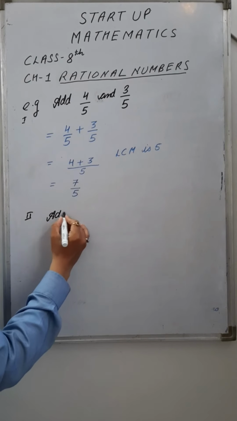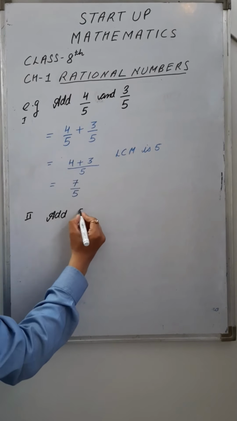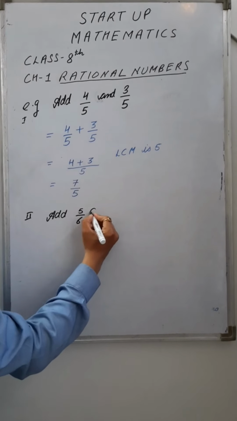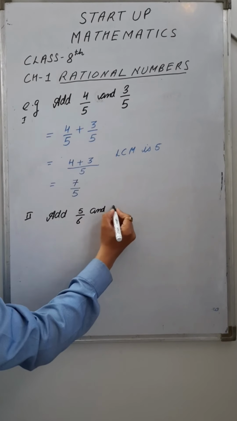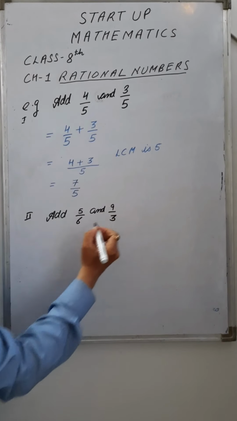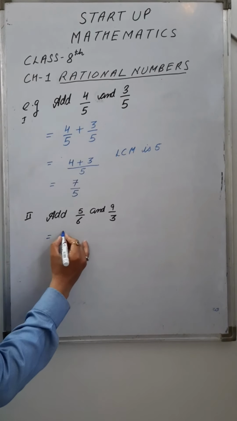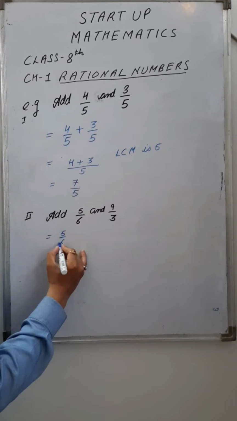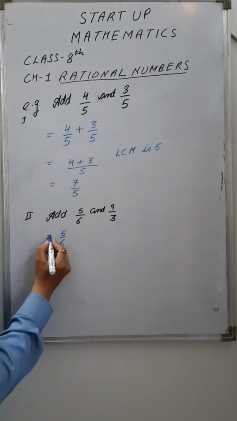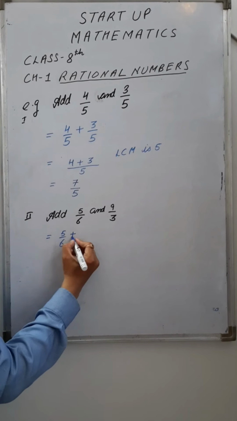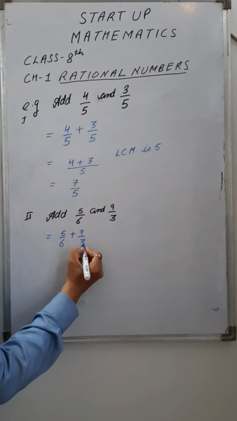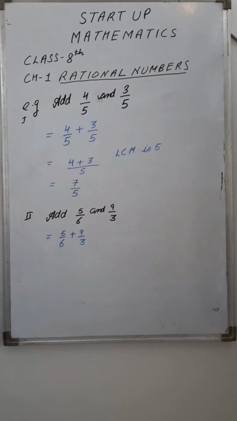Add 5 by 6 and 9 by 3. We have to add these two rational numbers. Both are positive rational numbers, so we have to add them. So write again 5 by 6 plus 9 by 3. Right. We have to add these two rational numbers.